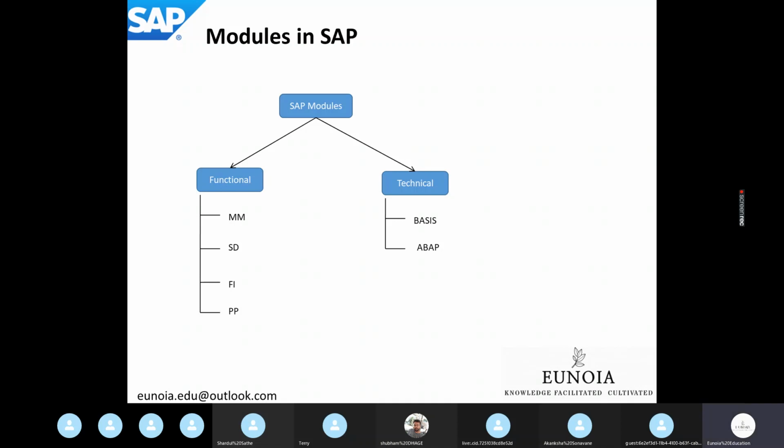We'll be focusing on the ABAP part. While doing ABAP, we will be using concepts from the functional modules also, like MM, SD, FI. Wherever possible, I will highlight the business scenario related to the MM module. When we are doing development in ABAP, ultimately we will be fetching data from the database tables for material management, sales and delivery, finance. So you have to have some functional knowledge of what these tables are and the nature of the data stored in them. All that comes under ABAP, and we'll try to impart some knowledge of the functional part as well.